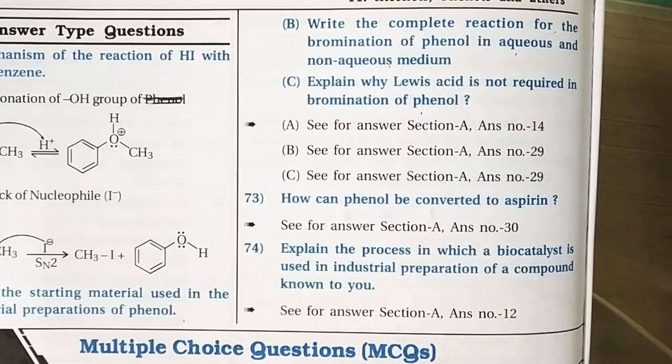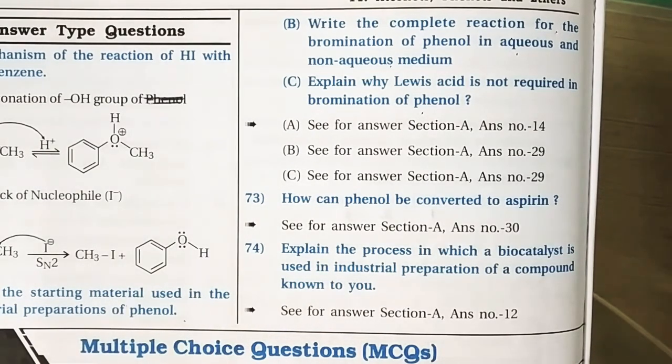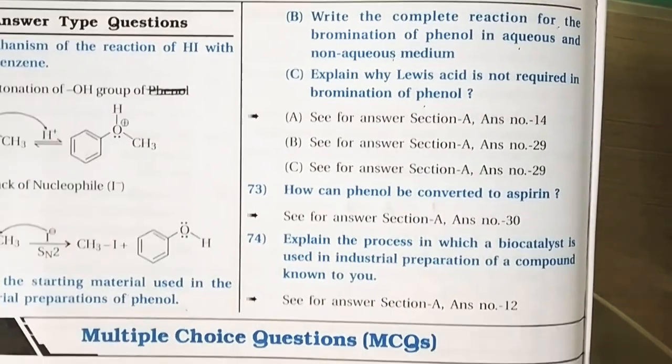Next question is, how can phenol be converted into aspirin? We know that first we have to convert phenol into salicylic acid, and then the acetylation of this salicylic acid with the help of acetic anhydride gives aspirin, or acetylsalicylic acid, which we have already discussed in these exemplar solutions.